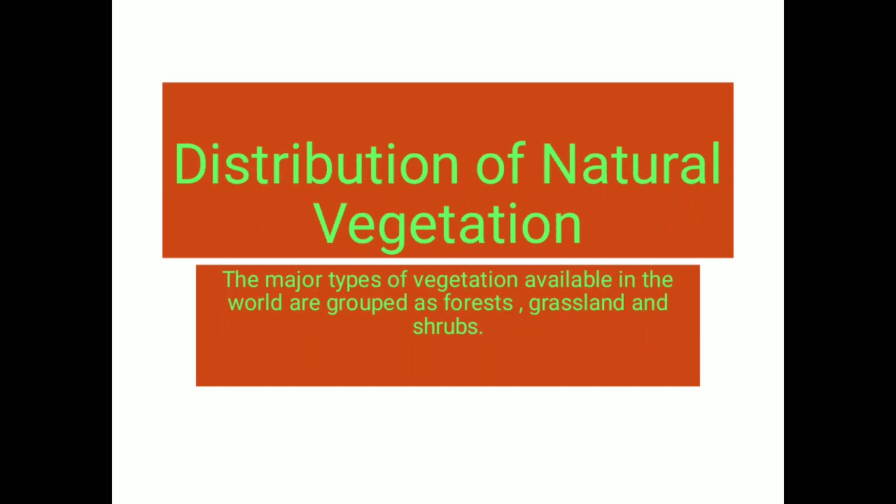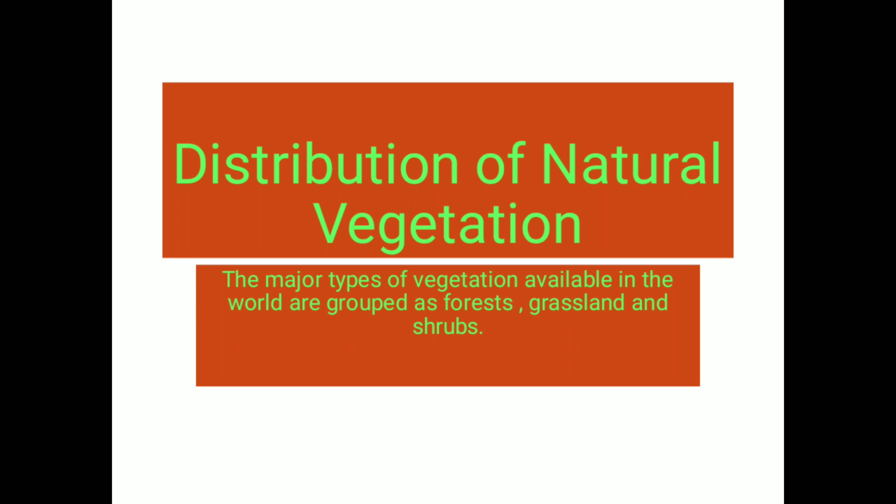Now we will be discussing the distribution of natural vegetation. As I told you, the climatic condition is not uniform everywhere, and the relief feature is also not the same everywhere. So there are different types of natural vegetation, and it varies from one region to the other. Temperature and moisture are the two main factors responsible for the growth of vegetation, and these are also not the same everywhere.